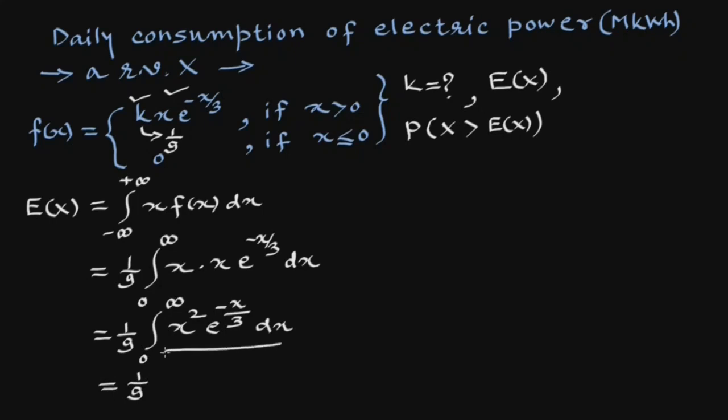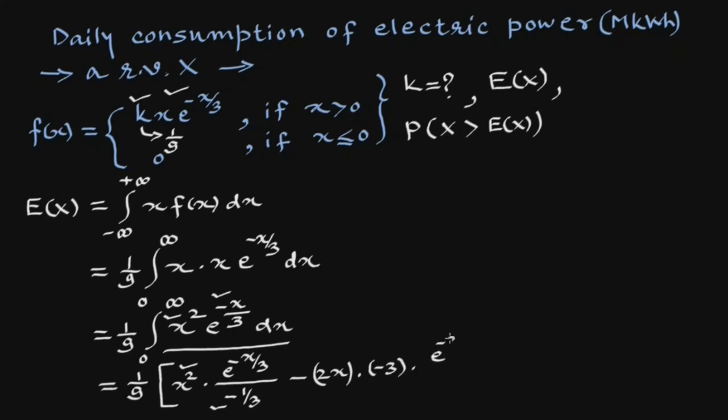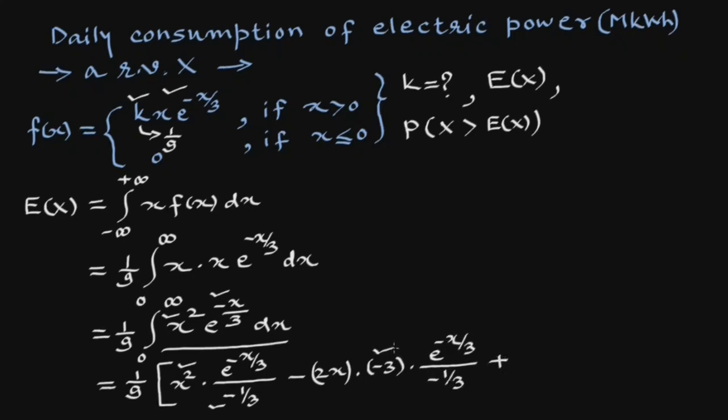We will solve this integral by parts. First, this x square into the integral of e raised to minus x upon 3, which is e raised to minus x upon 3 upon the derivative of minus x upon 3, that is minus 1 upon 3, minus the derivative of x square, 2x, into minus 3 into the integral of e raised to minus x upon 3, e raised to minus x upon 3 upon minus 1 upon 3, plus minus 3 into minus 3, 9, into the derivative of 2x, which is 2, into the integration of e raised to minus x upon 3, e raised to minus x upon 3 upon minus 1 upon 3, from 0 to infinity.